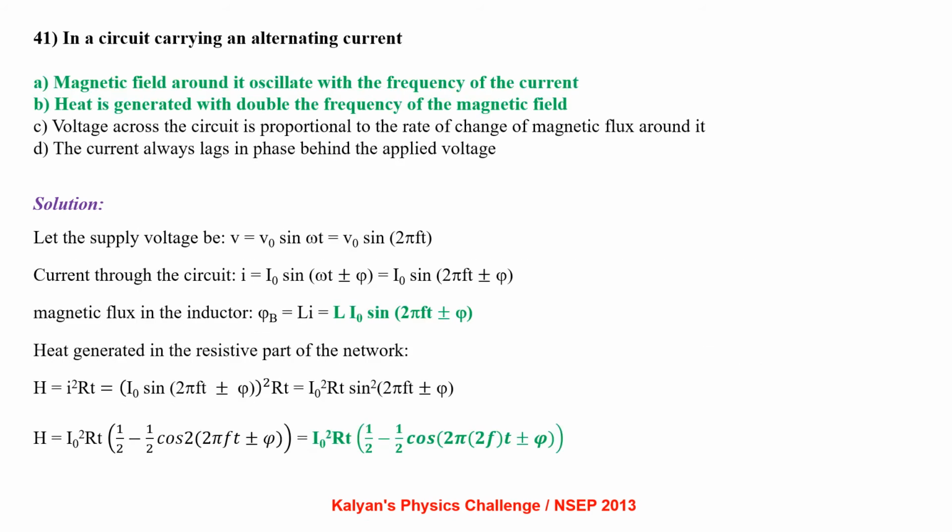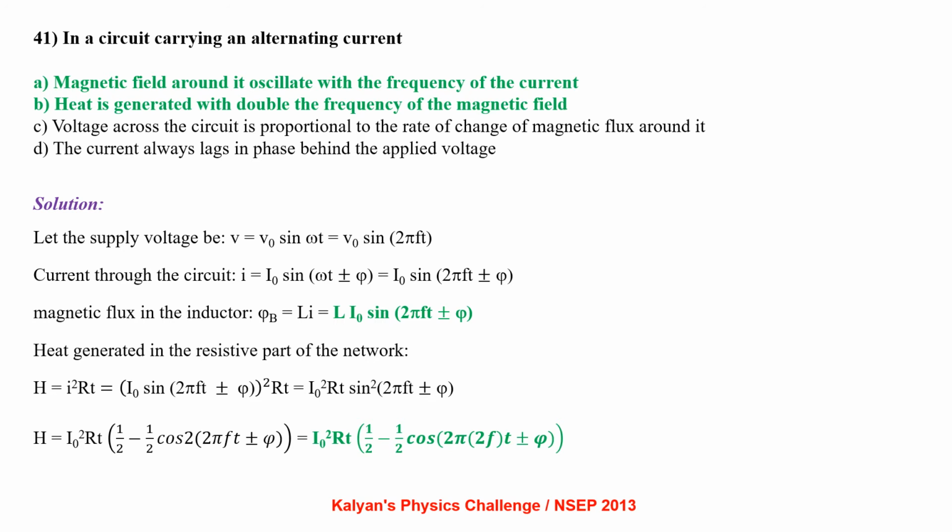In a circuit carrying an alternating current, the magnetic field around it oscillates with the frequency of the current. Heat is generated with double the frequency of the magnetic field. Voltage across the circuit is proportional to the rate of change of magnetic flux around it. The current always lags in phase behind the applied voltage. Let the supply voltage be V equal to V0 sin omega t, that is V0 sin 2 pi f t. Current through the circuit I equal to I0 sin(omega t plus or minus phi), that is I0 sin(2 pi f t plus or minus phi), where phi is the phase constant.